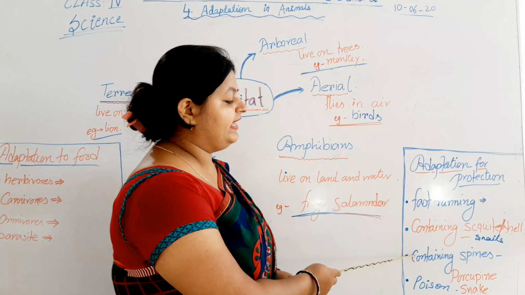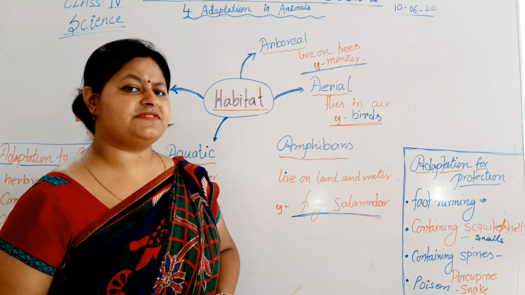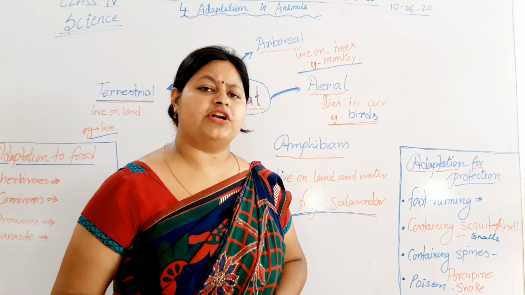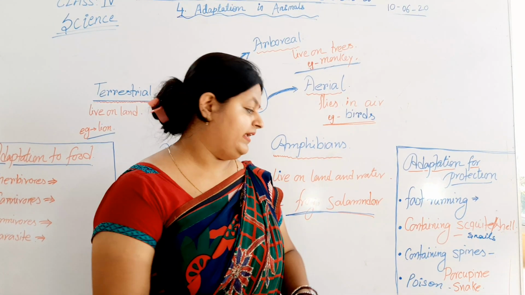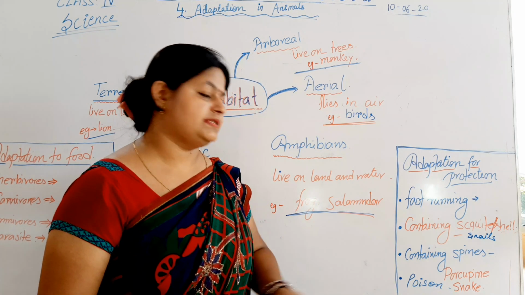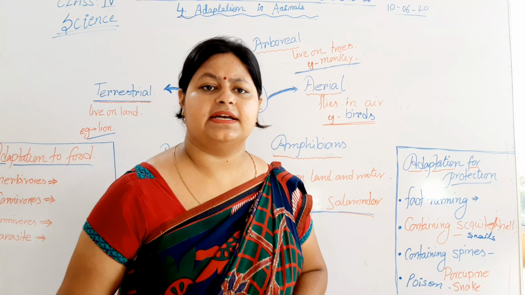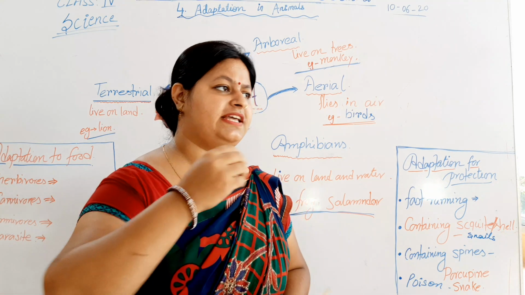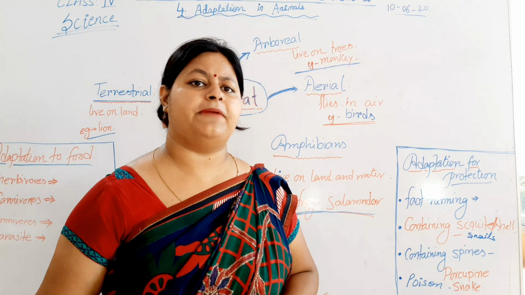Next one is containing spines. You have seen that some animals have many spines on their body which protect them from predators. Second one is poison. You have seen the snakes and some lizards. They use their poison to protect themselves from different predators.